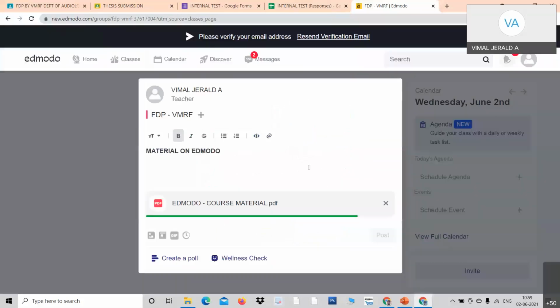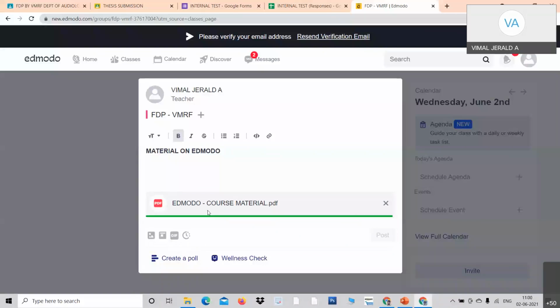Once it is uploaded, this post also will be enabled. I shall also tell you the second option. The first one is to bring the files from the local computer, and the second one is to bring the files from the library. Library means all your files will be stored. For example, right now I'm uploading this Edmodo material. It will be in the library. Next time when I want to do it for the next class, I can upload it from there.